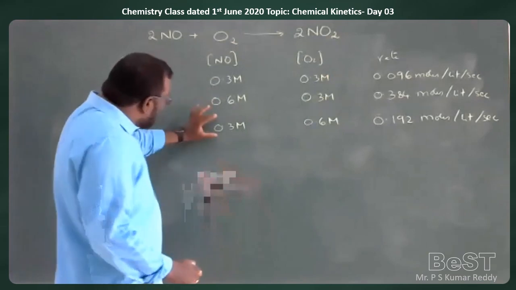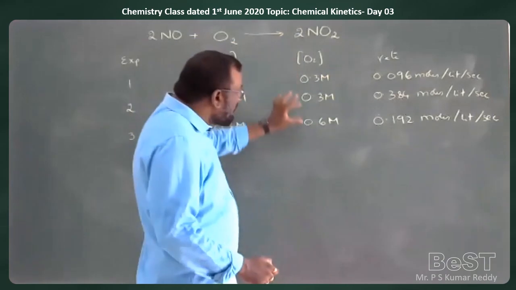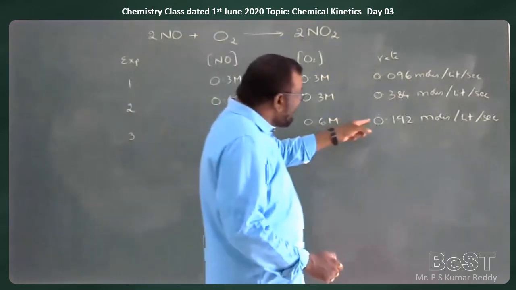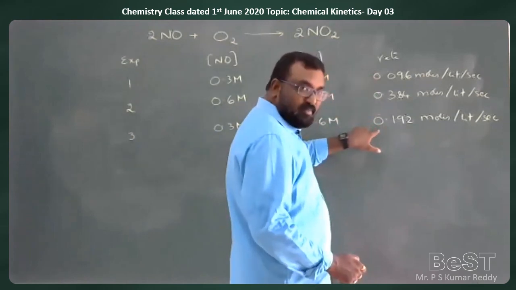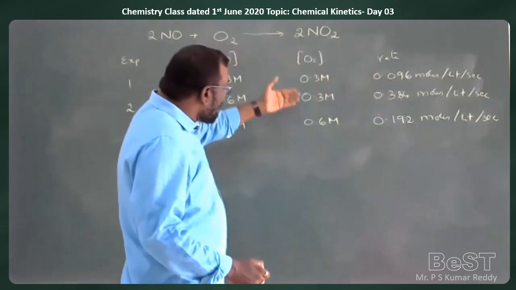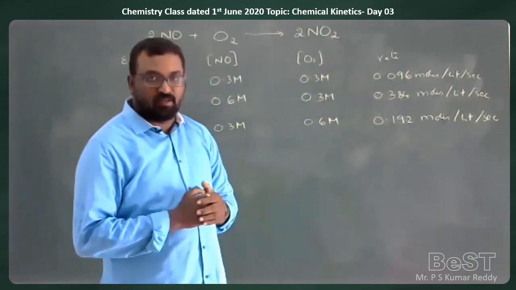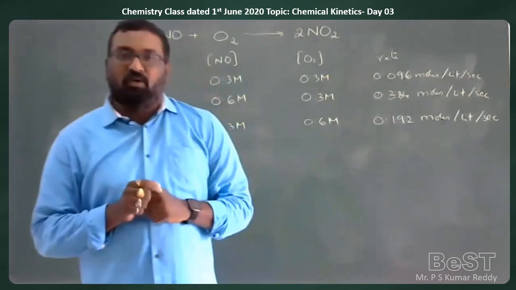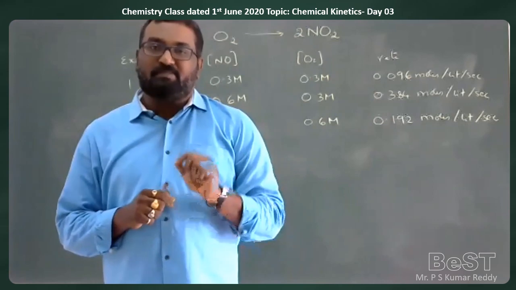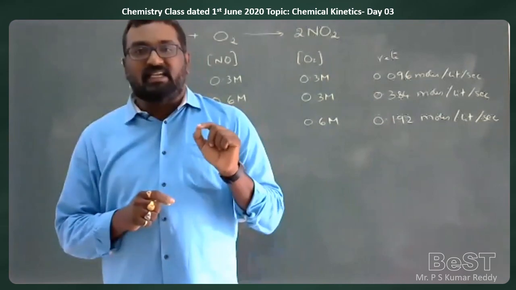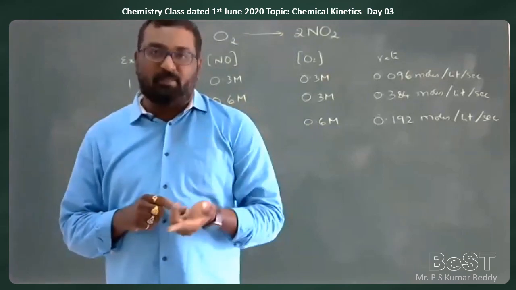At the same time, when the concentration of NO is kept constant and the concentration of O2 is doubled, you can see that the rate of the reaction is 0.192, which is double of this one. That means when the concentration of O2 is doubled, the rate of the reaction is also doubled. So, with respect to NO, when the concentration is doubled, the rate is increased by 4 times. With respect to oxygen, when the concentration is doubled, the rate is increased by 2 times.